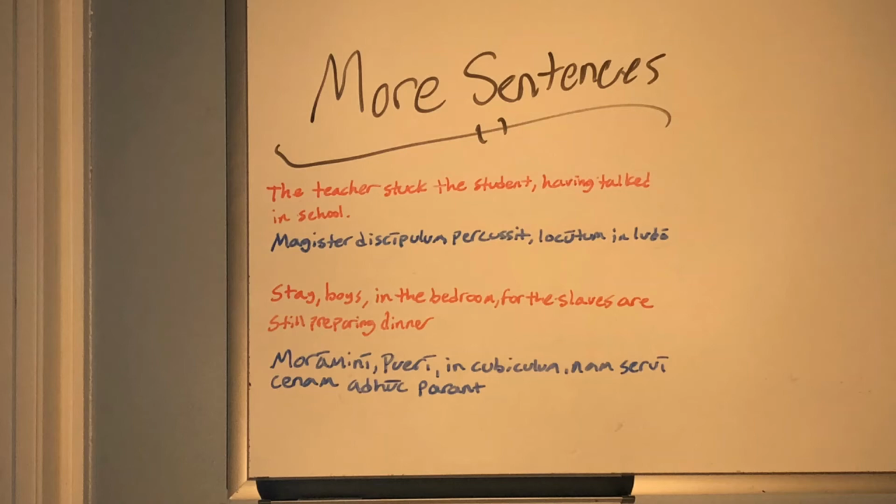If this was only "stay, boy," and it was singular, it would be morare, because as I said earlier, it's a first conjugation deponent verb, so we have to tack on that -are ending for the deponent imperative. And it would just be puer as opposed to pueri.